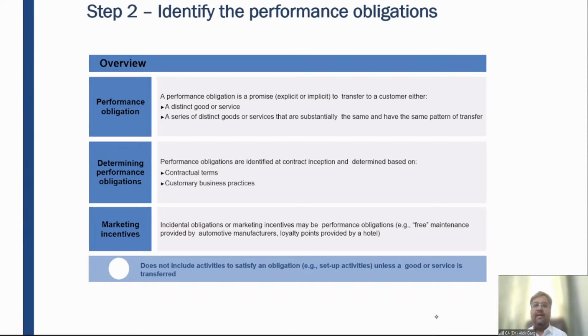4th, maintenance service, right? These 4 are the different 4 performance obligations. Now the question arises whether these will be considered as 4 different performance obligations or as a single performance obligation, right? So friends, the performance obligation is the subject matter on the basis of which revenue is going to be recognized, right? And when will revenue be recognized? Revenue will be recognized when the performance obligation is satisfied. When will the performance obligation be considered as satisfied?